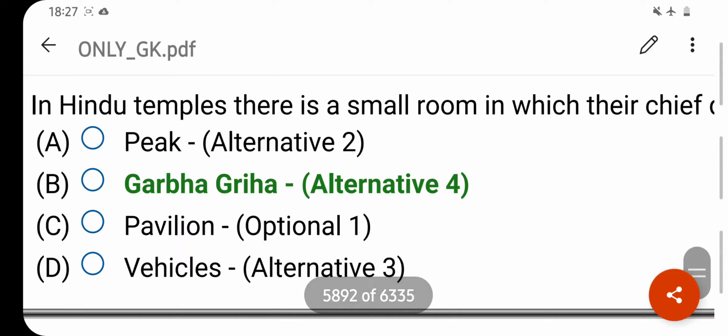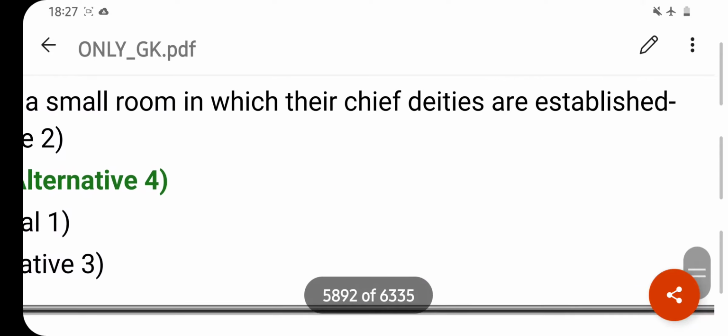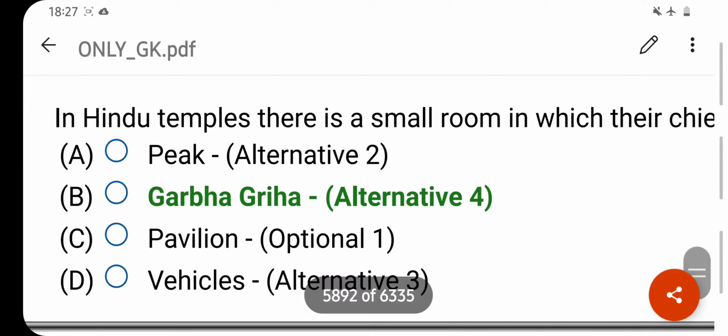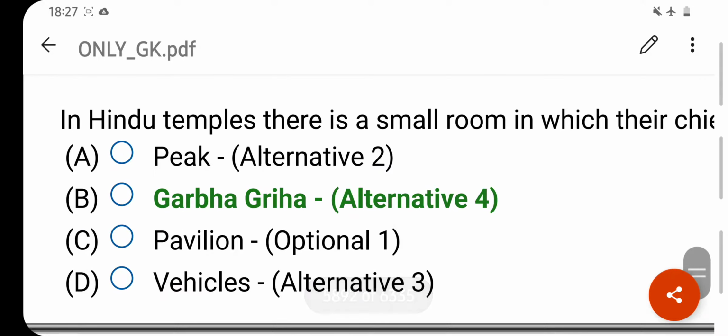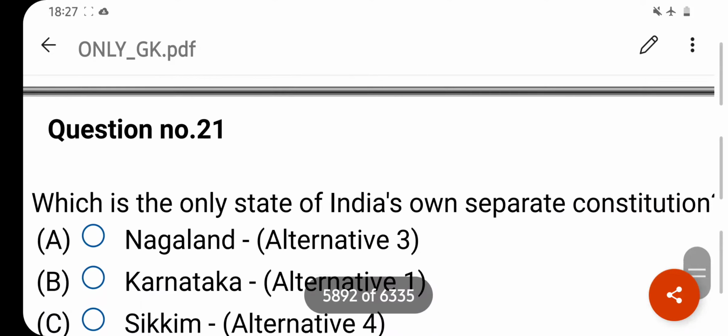In Hindu temples, there is a small room in which their chief deities are established. Your right answer is Garbha Griha. Option B is your correct answer. Where is the only airport in Lakshadweep? Your right answer is Augusta. Option D is your correct answer.